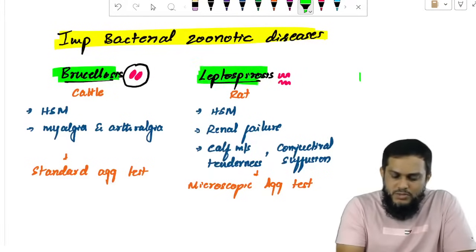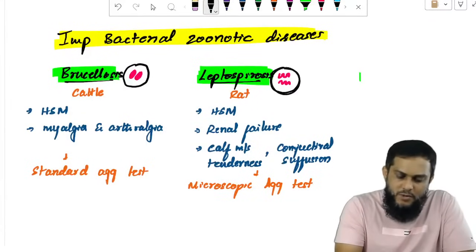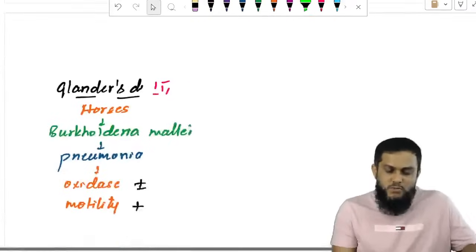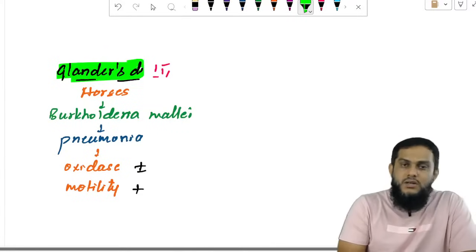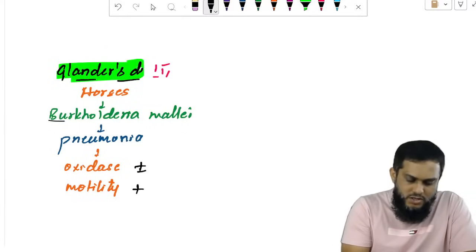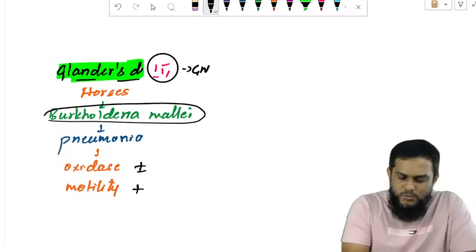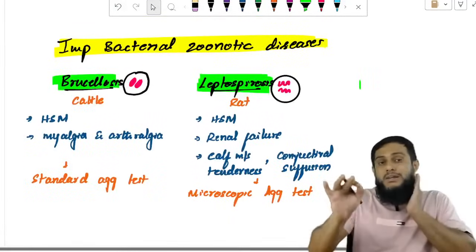Second is leptospirosis, which is a spirochete, a gram-negative spiral bacillus. One more we discuss is glanders disease, which is caused by Burkholderia mallei, a gram-negative bacillus. So these are the three important bacterial zoonotic diseases.